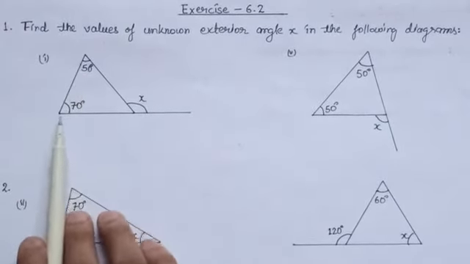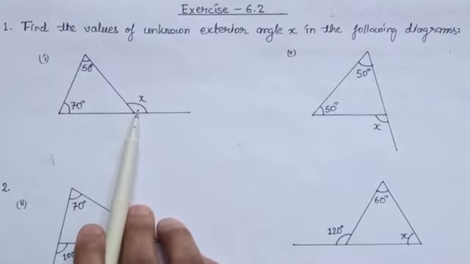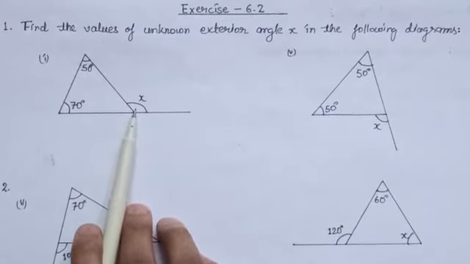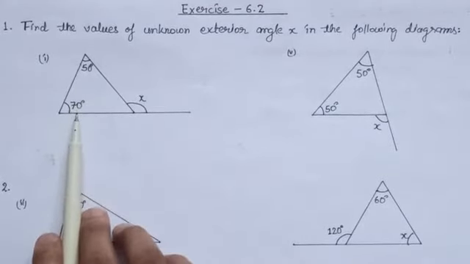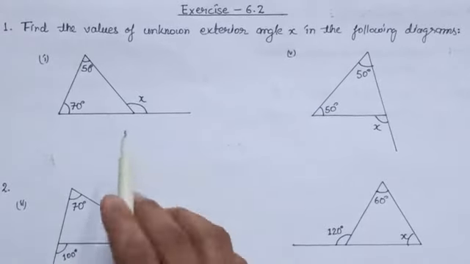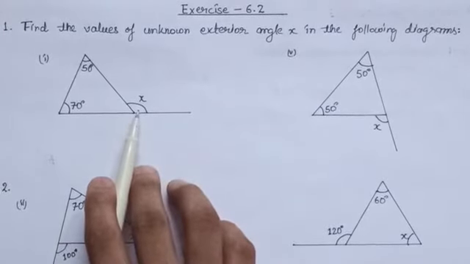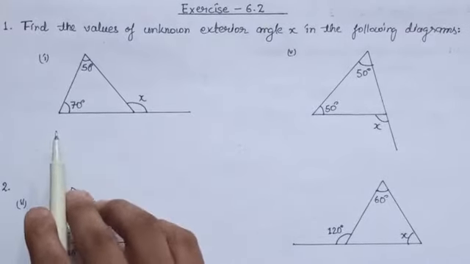In this diagram you can see that x is the exterior angle and the interior angles opposite to it are 50 degrees and 70 degrees. And by the exterior angle property, we know that the measure of the exterior angle is equal to the sum of the measures of the interior opposite angles.